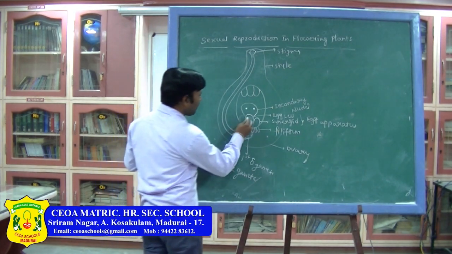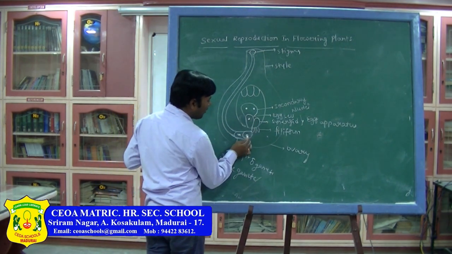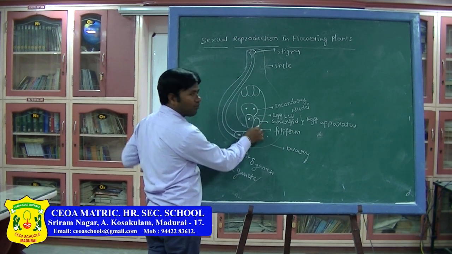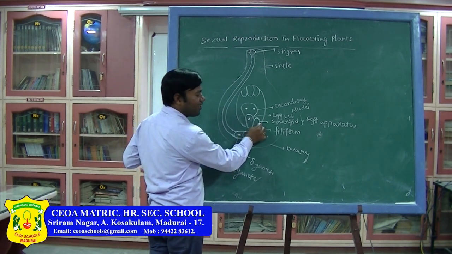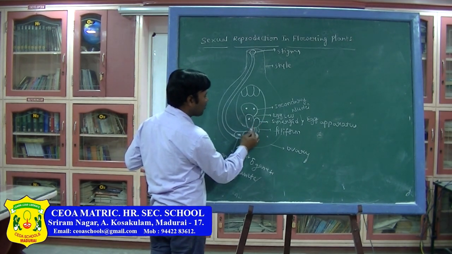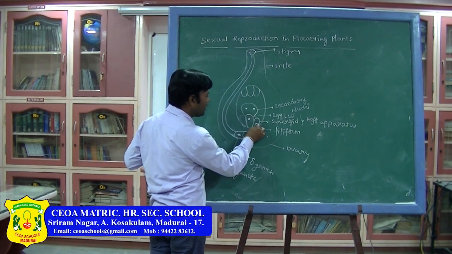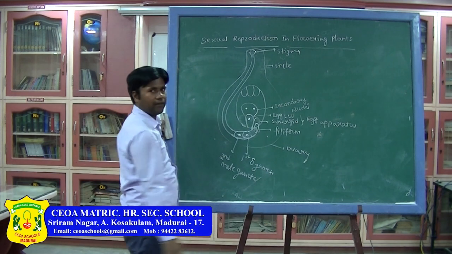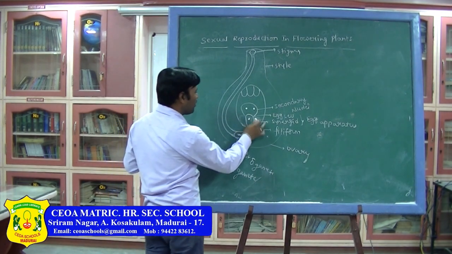Now, here this is the egg cell, no? The pollen tube goes through the filiform apparatus, which is also degenerating. Now through the degenerated synergid and filiform apparatus, it has entered.